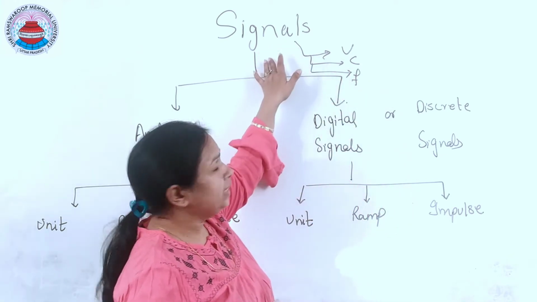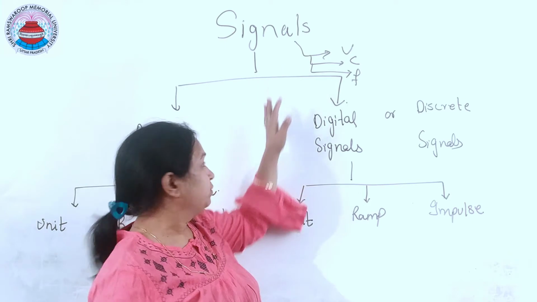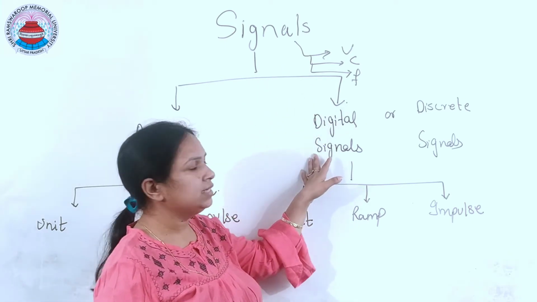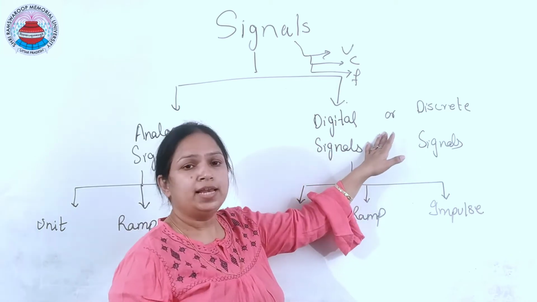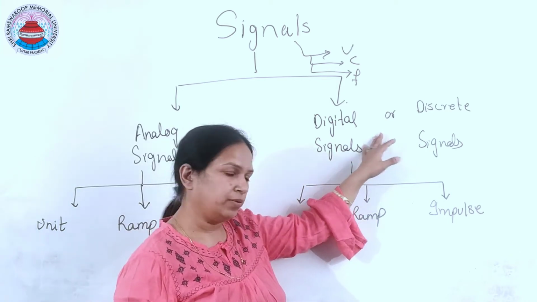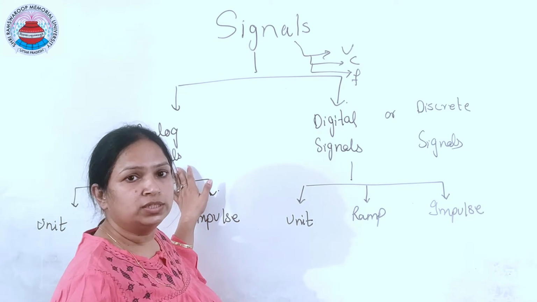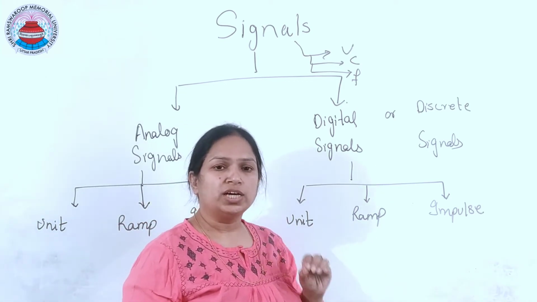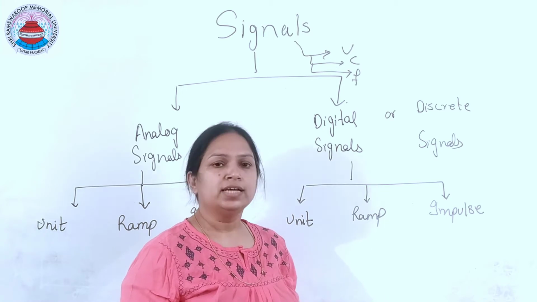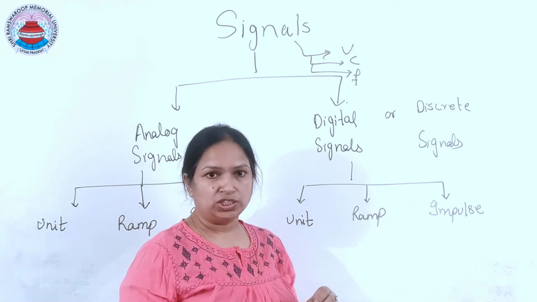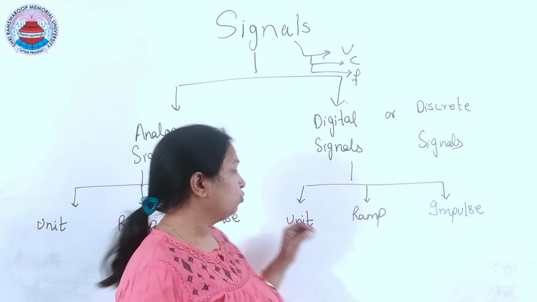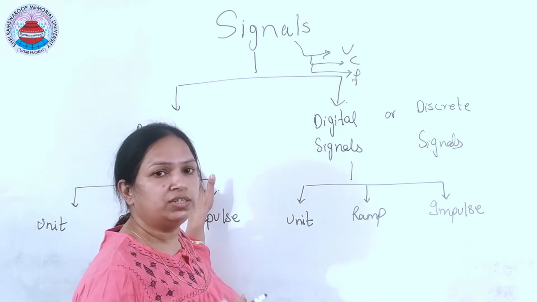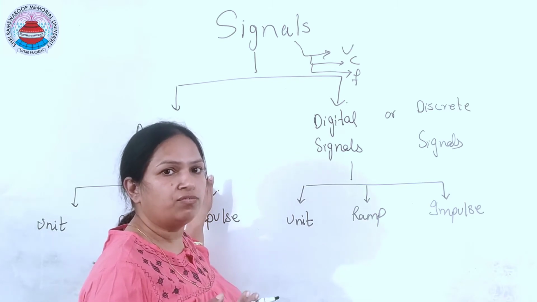Now, signals are basically of two types. First is the analog signal and another one is the digital signal or discrete signal. Let me define them one by one. So what are analog signals? Analog signals are continuous in nature, meaning they are defined for each and every value of time.